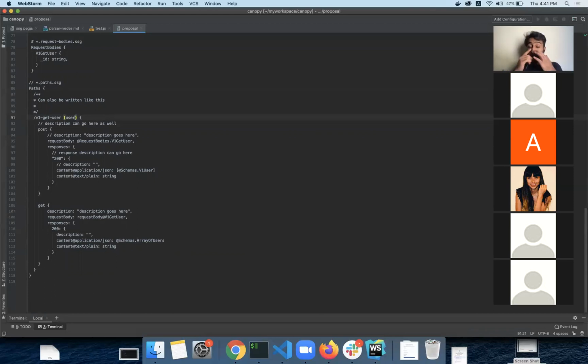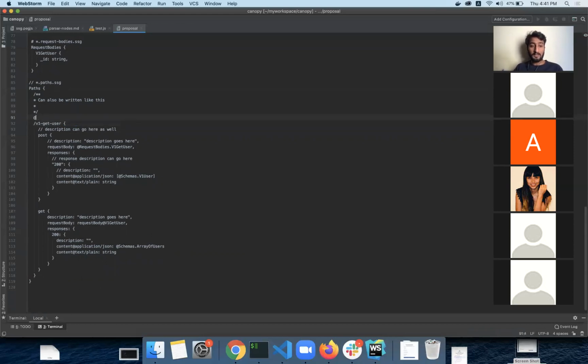Yeah, and one thing that I was also thinking was we can have decorators for such kind of things. So we can have two @ signs, and then we can have this user. It will automatically map this to the user. It will be a lot easier for us to write and understand what this decorator means as well.